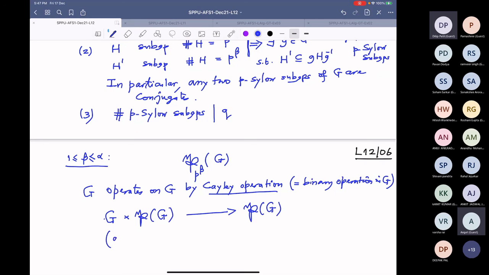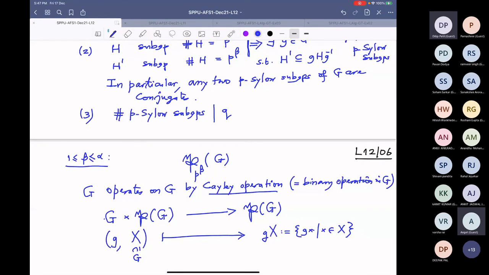Namely, small g and a set capital X, which is a subset of G, I map to gX. And what is gX meaning? This means I multiply g by x as x varies in X. And remember, this X was a subset of G. So this is actually the operation in G.